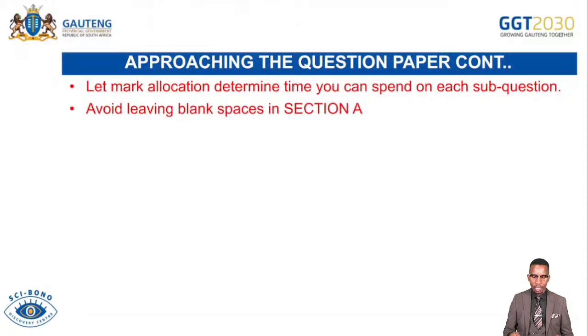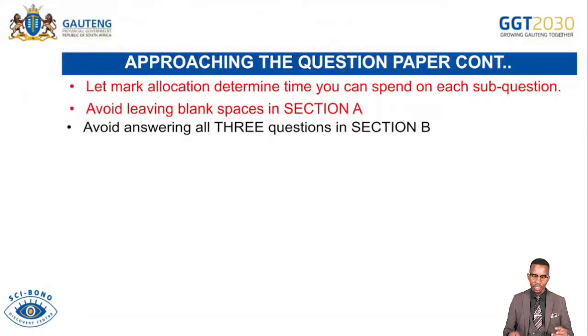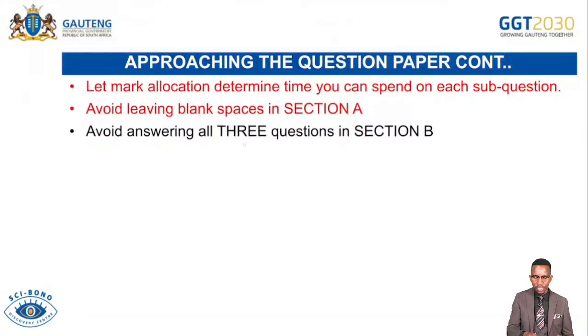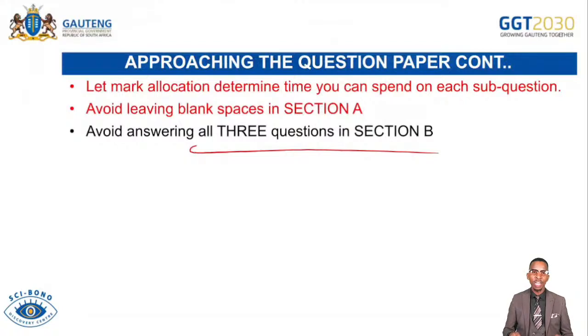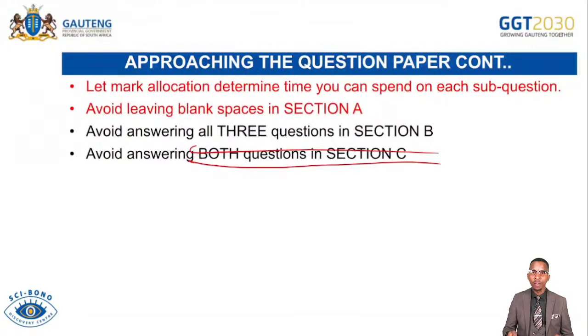And then avoid leaving blank spaces in Section A, even in Sections B and C. Avoid answering all three questions in Section B. Remember, you are given a choice in there. And then also avoid answering both questions in Section C. Remember, you have to choose.